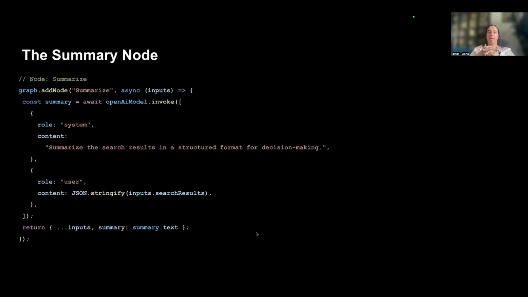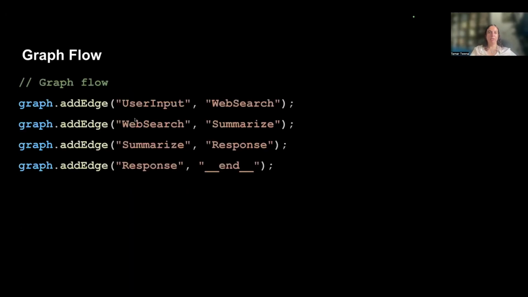Then we're adding another node, and on that node we're adding a prompt to give instructions on what we want. Then the inputs from the internet would arrive, and we want to have a summary of what we got.